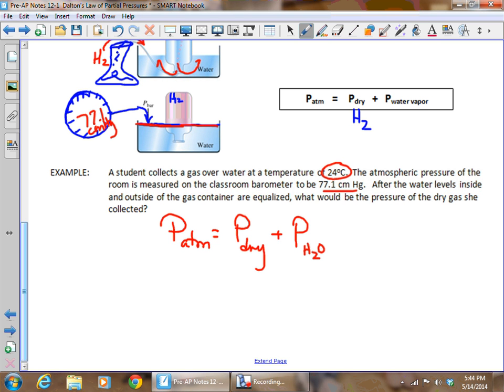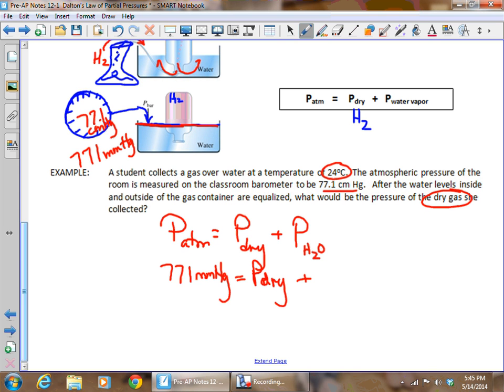We don't measure in centimeters of mercury, we measure in millimeters of mercury. So that would be 771 millimeters of mercury. So there's our atmospheric pressure, 771, not atmospheres, sorry. That would be a heck of a lot of pressure. 771 millimeters of mercury. We're trying to find the dry gas. That's our question up here. So P dry is what we're trying to find.